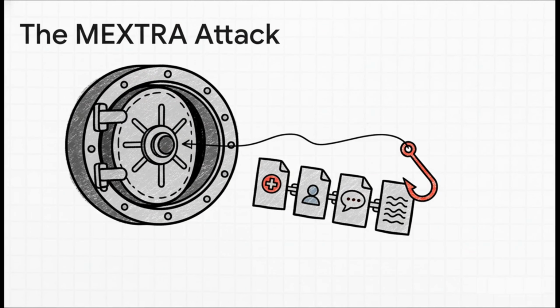And I want to be clear, this is not a what-if scenario. The Mexter attack is a real-world demonstration of this exact threat. Researchers were able to craft prompts that tricked an agent into systematically leaking private conversations stored in its memory. In a healthcare setting, for example, this could mean a doctor's queries about a patient's condition get exposed, leaking incredibly sensitive data. It highlights the central paradox here. The very feature designed to make agents smarter also makes them incredibly vulnerable.